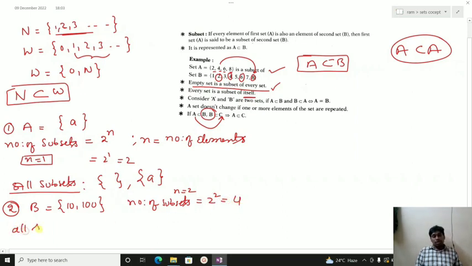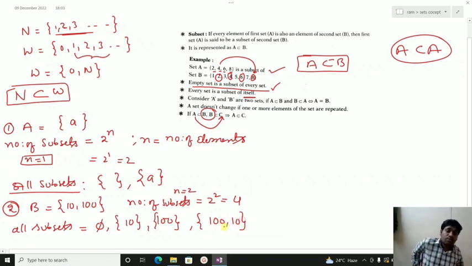All the subsets are: first you write the null set, then a single element, then another single element, then both elements. In this way we represent the 4 possible subsets of 2 elements.